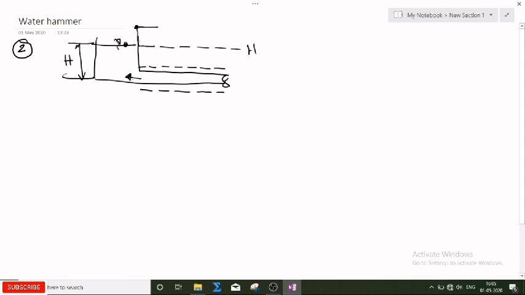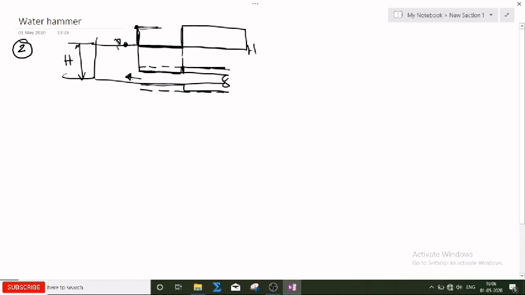So now what will happen? The pressure is gradually decreasing. As the pressure is decreasing, the pipe is coming back to its original diameter, its original shape. The pipe is coming to the original shape up to such a point, so the pressure will gradually decrease. But suppose the pressure at this location remains as it is. Up to this location the pressure has decreased, so the diameter up to this location is decreased, but here the diameter will be as it is. Okay, there is an increase.